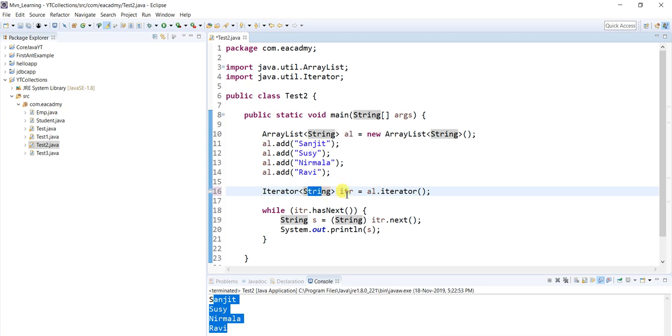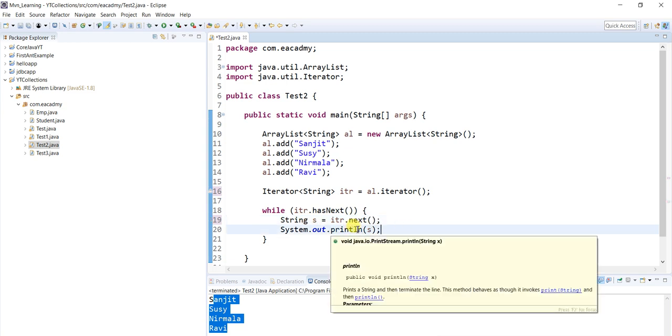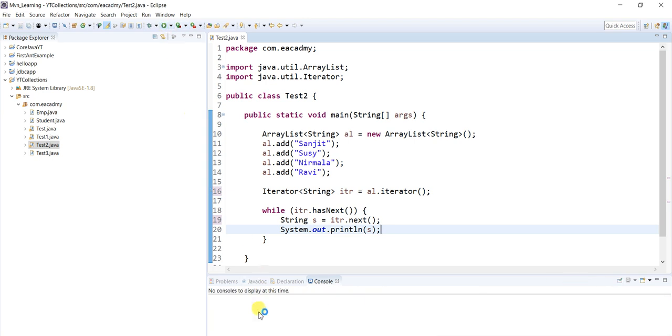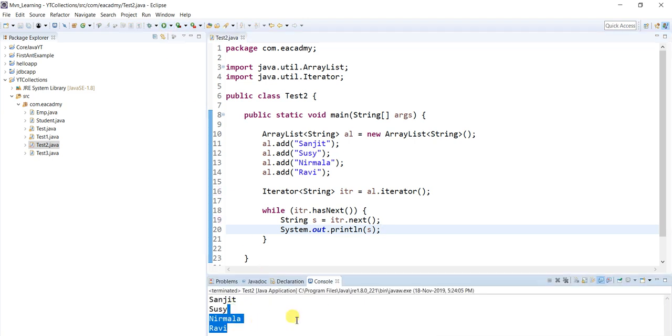So if I'm writing String, this iterator will only read the string data. You already told that itr is going to read the string data, so itr dot next will only return the string data, not object this time. So you don't need to typecast anymore. You just see there is no error right now. You just need to run this, and this time it will also work, you can see.